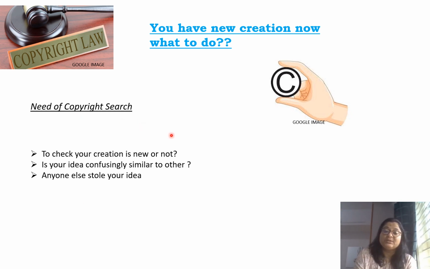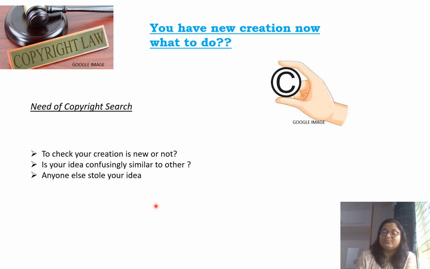Then what is the need of a copyright search? As I told, the need is basically to check your creation. It can be anything, a book, a song, anything, to check that it is new or not. The second thing is to check whether your idea is confusingly similar to another.